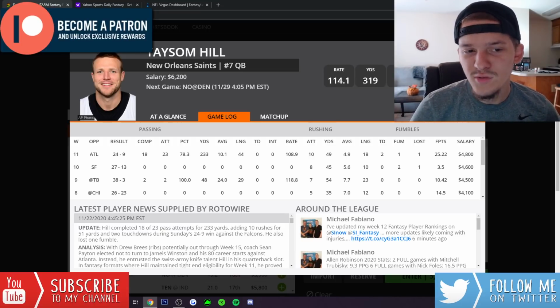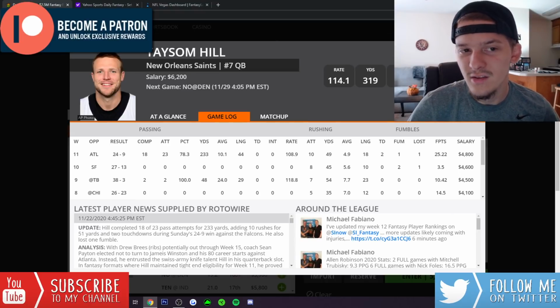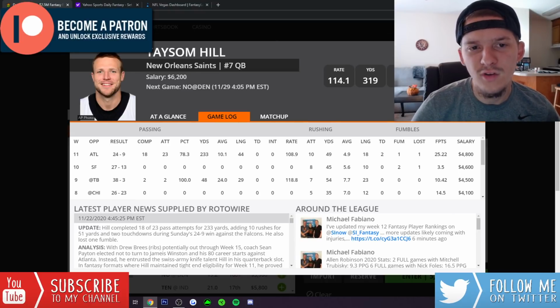Look, it was a very favorable spot for Taysom last week. He was at home against the Falcons. This is not nearly as good of a spot on the road against the Broncos. But Taysom Hill is just one of these guys that has so much rushing upside. When they get down to the goal line, they will just direct snap it to Taysom Hill, let him get the rushing touchdown.